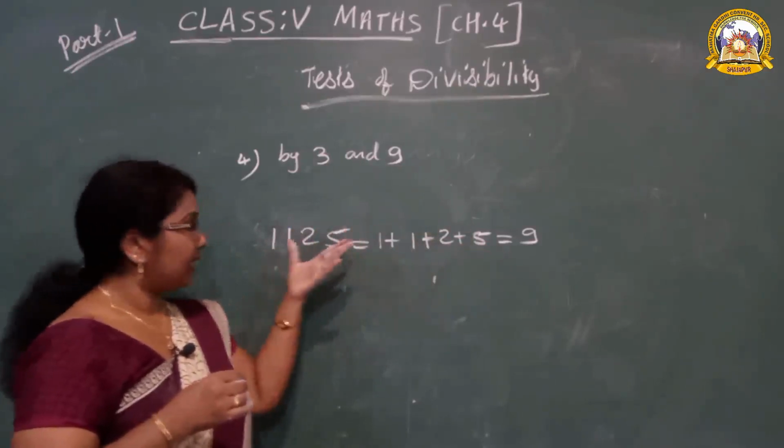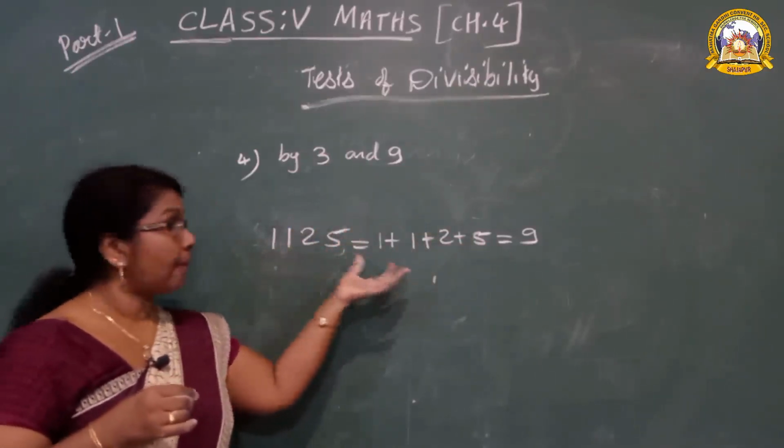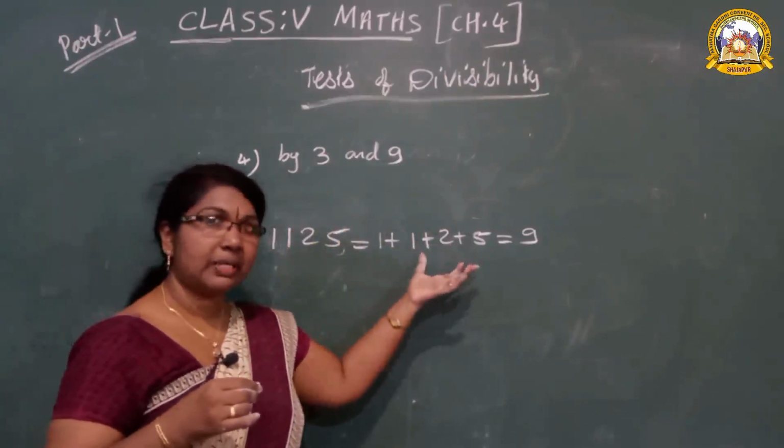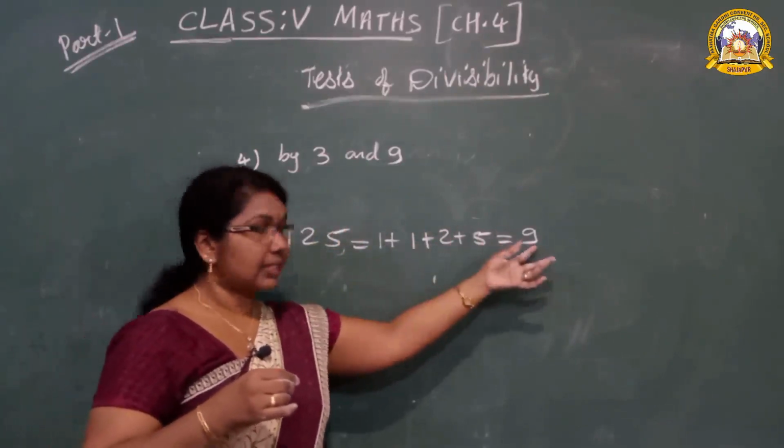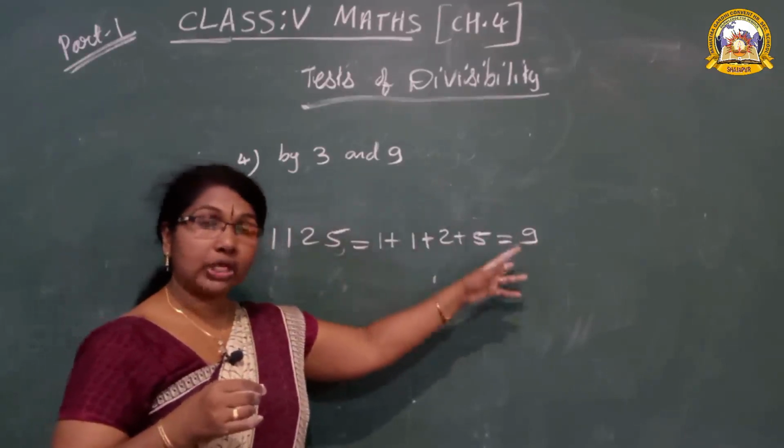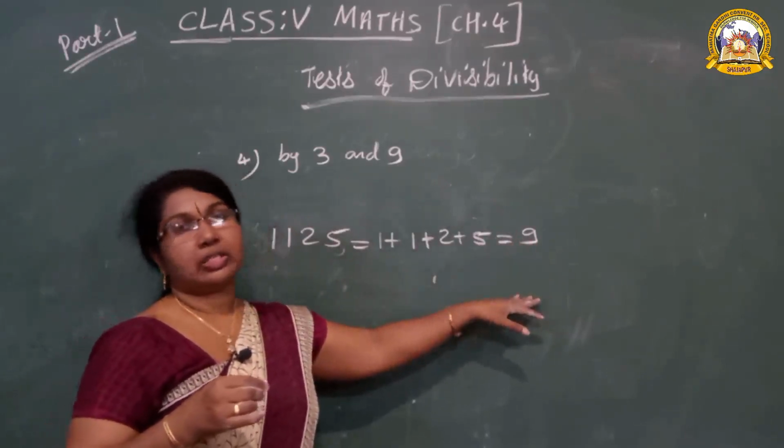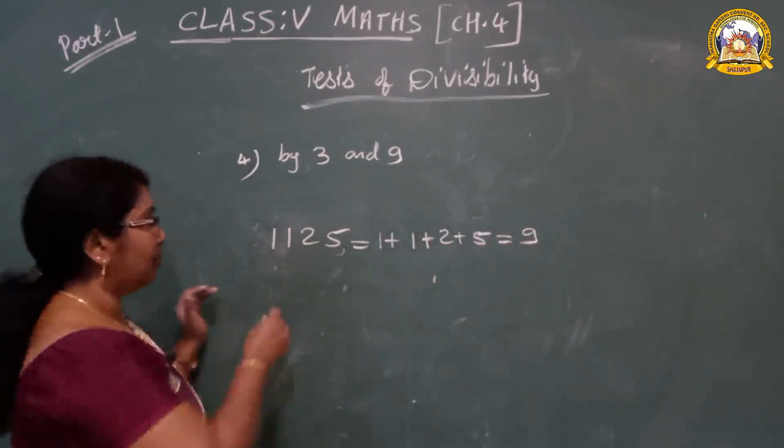That means when we get the question, we have to take the sum of the digits. What does sum mean? Sum means we have to add. If our answer is a multiple of 3 or 9, yes, it is divisible by 3 and 9. One more example.